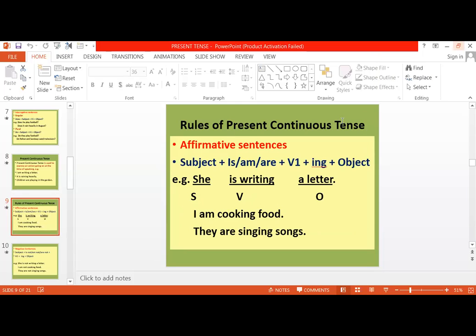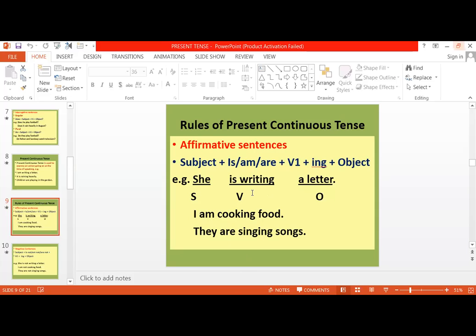If I talk about affirmative sentences, then it is subject plus is, am, are, plus first form of verb, ing, plus object. Now, use of is, am, are will depend upon the subject. If our subject is singular, then we will write is. If our subject is plural, then we will write are. And if we are using I as a subject, then it will be am. The first form of verb, we have added ing with it, right? And object is a letter.